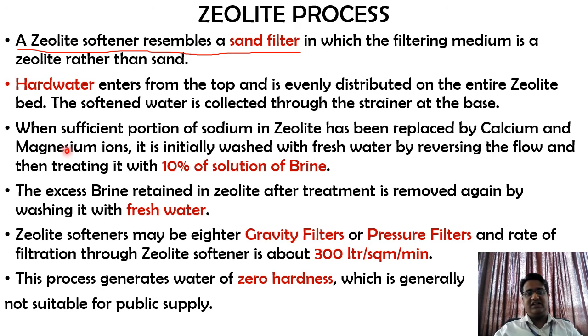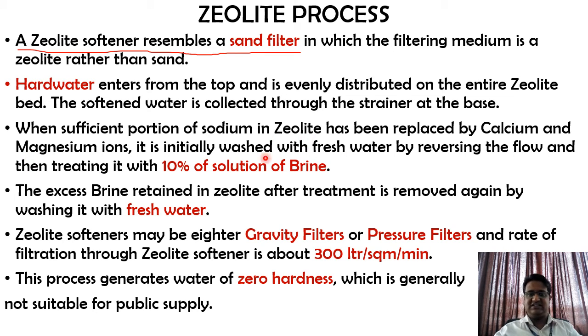As the treatment continues, the zeolite gets exhausted because its ions are getting replaced by calcium and magnesium. Once the outlet water is not soft and still has hardness, that is how we get to know whether this zeolite has been saturated or not.